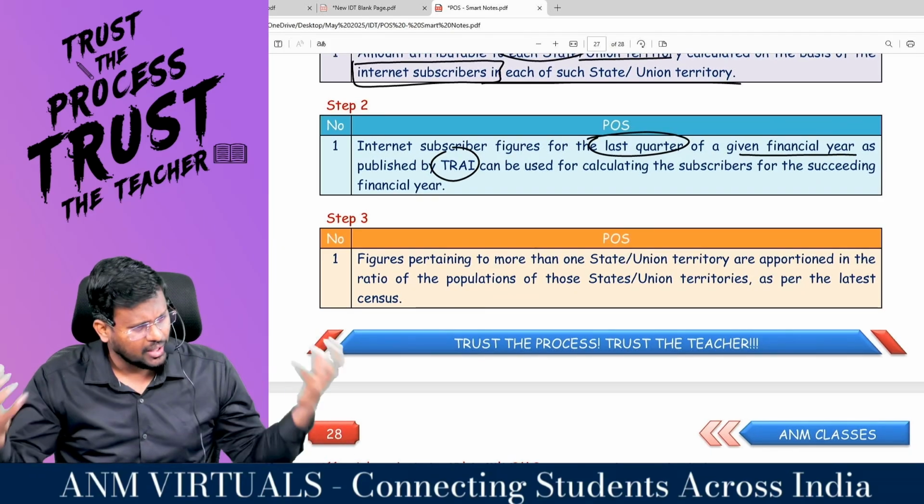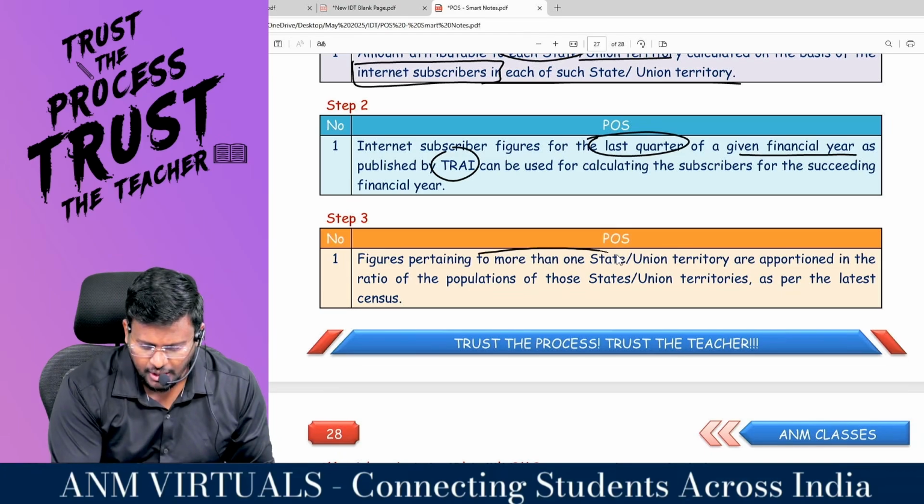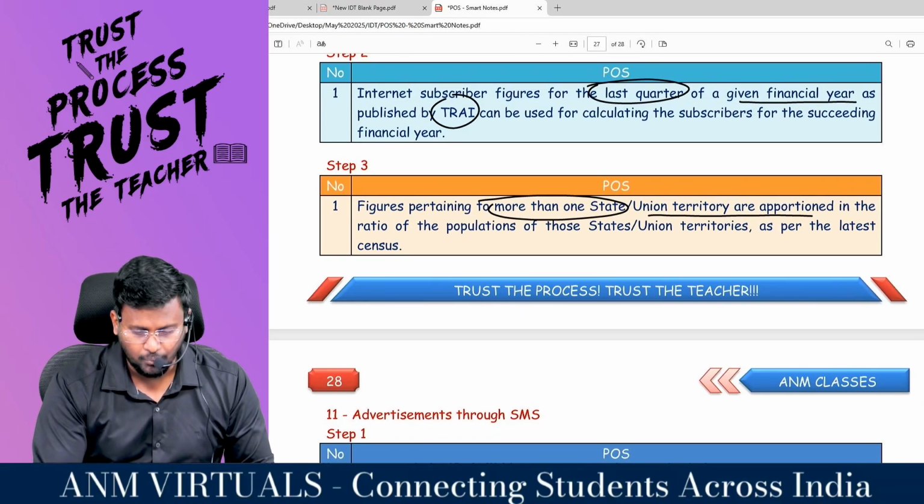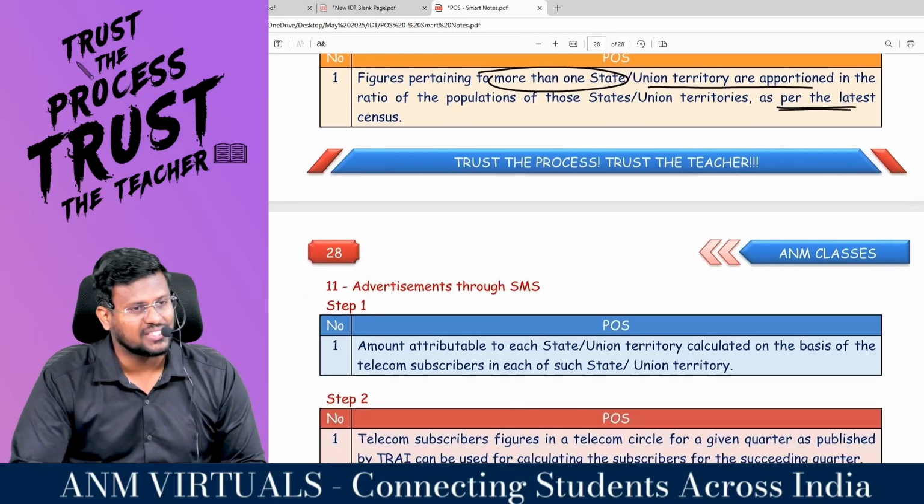Then nothing to worry. We have population figures. Figures pertaining to more than one state or union territory are apportioned in the ratio of what? Population of those states or union territories as per what census.